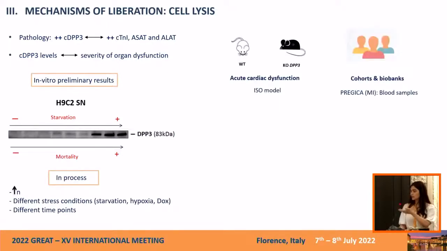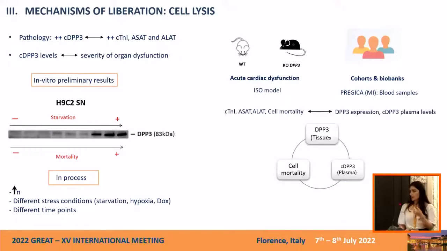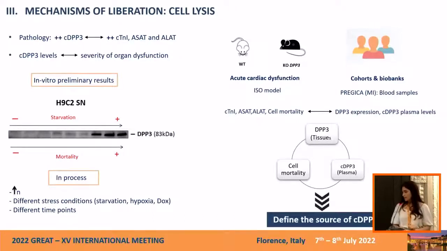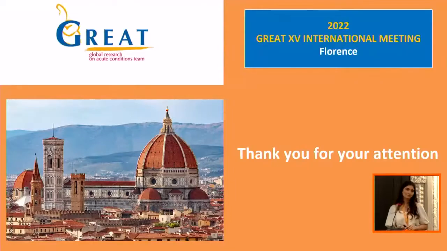And the next step will be working on animal models and cohorts and trying to measure DPP3 in plasma, in tissue, cell lysis markers, and mortality rates, and try to find if there's a correlation between these parameters to know if it's related to cell lysis. And thank you for your attention.